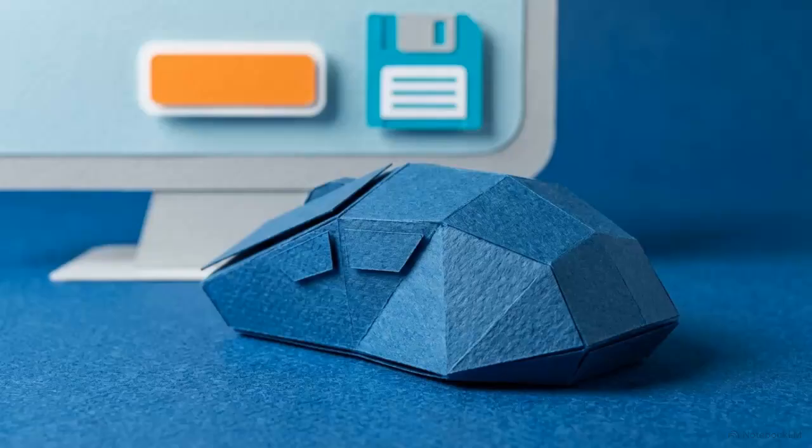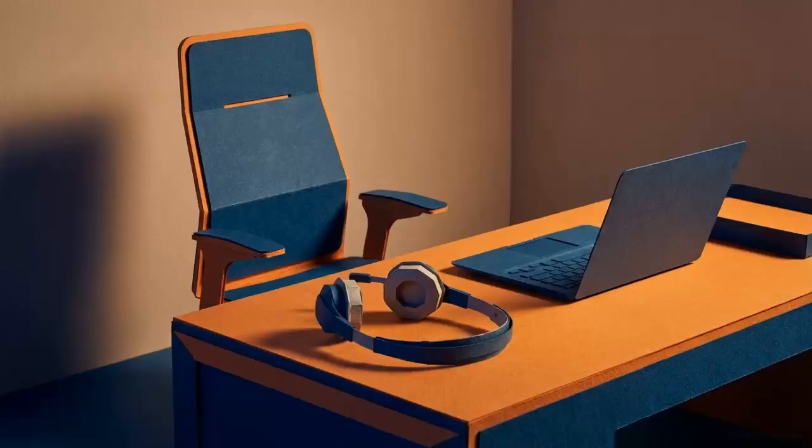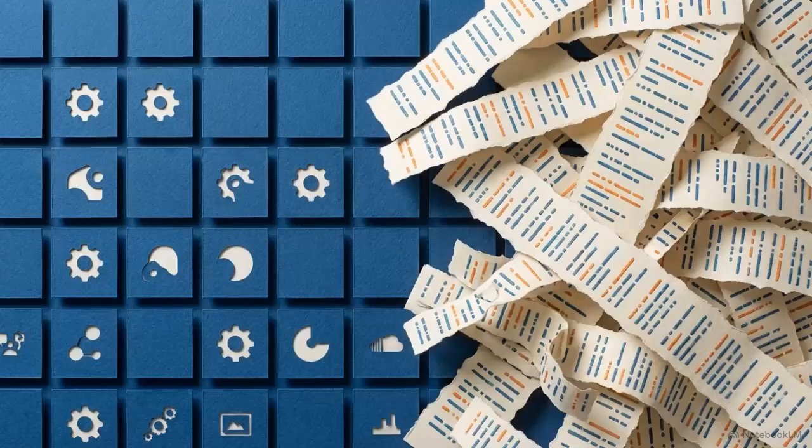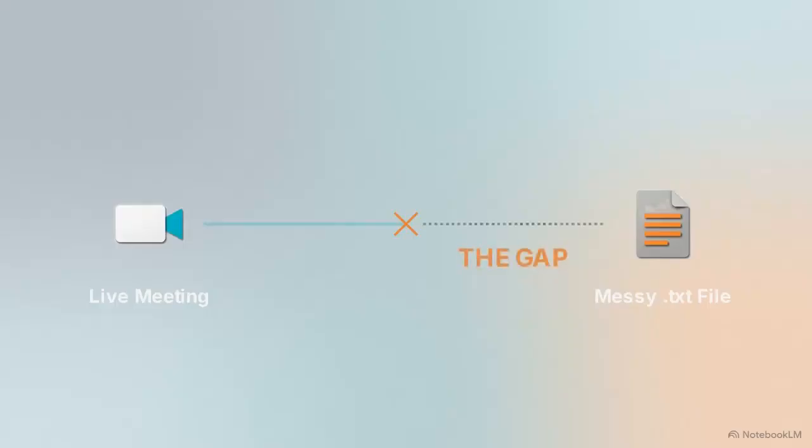Then the meeting ends. The host gives the signal to save the chat, the window closes, and the screen goes black. In a second, that human environment is gone. All that potential is compressed into a single .txt file, a chaotic block of unformatted plain text, disjointed timestamps, and broken sentences. This gap between the live conversation and the messy text file is where most networking momentum simply stops.